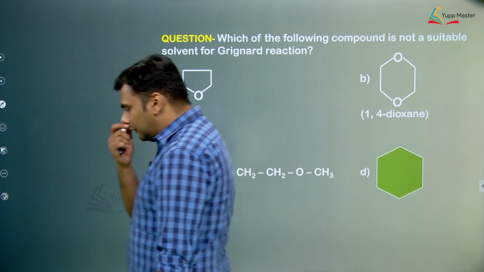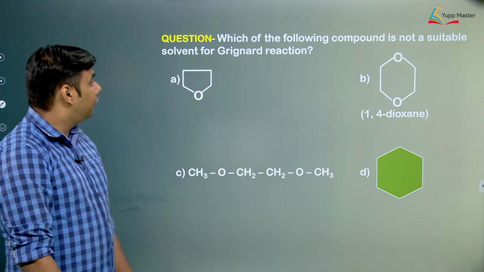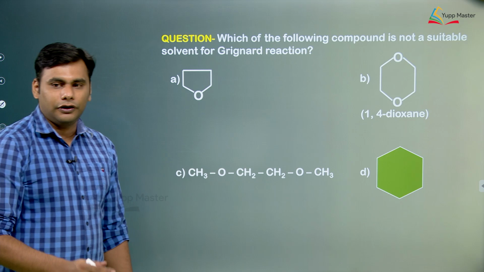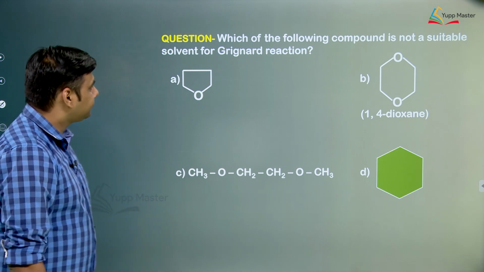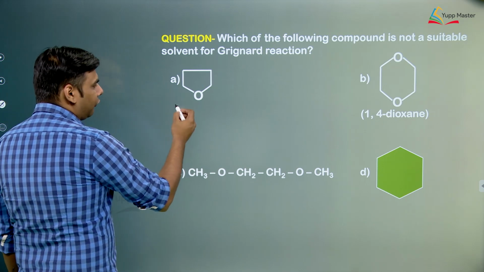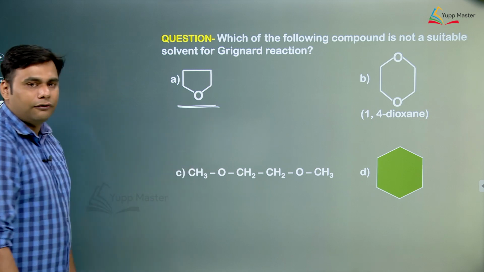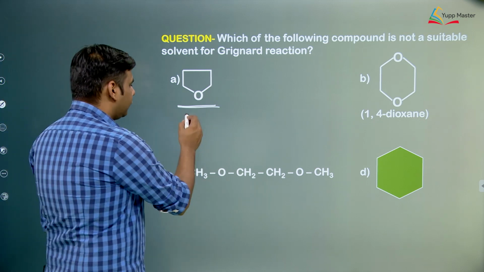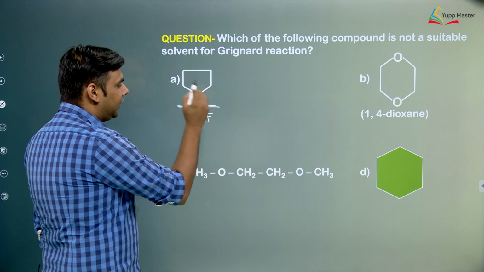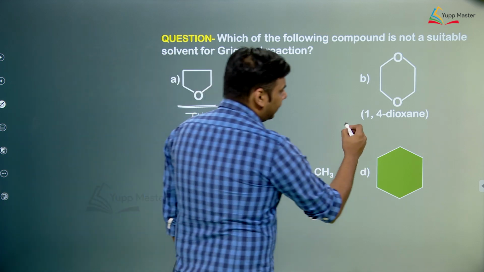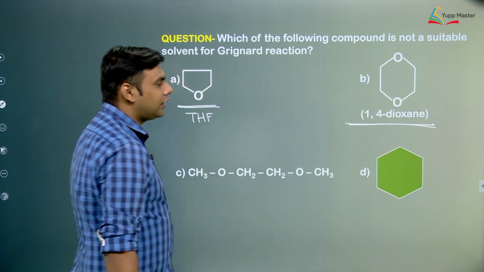Okay, which of the following solvents is not suitable for formation of Grignard reagent? We know that Grignard reagent requires ether for coordinate bond for stabilization of the magnesium atom. So this is basically THF, a cyclic ether, so this will stabilize Grignard. This is also dioxane, this will also stabilize.